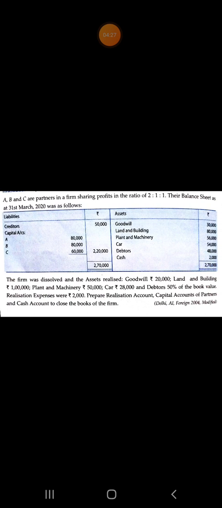Write the amount realized on the credit side of realization account, cash account. Amount realized: goodwill 20,000, land and building 1 lakh, plant and machinery 50,000, car 28,000, debtors 24,000. Total amount realized 2,22,000. Then realization expenses were 2,000. It is a payment. So write it on the debit side of realization account, cash 2,000.